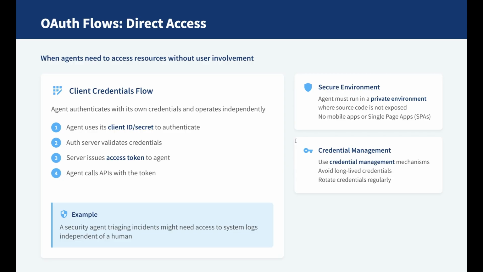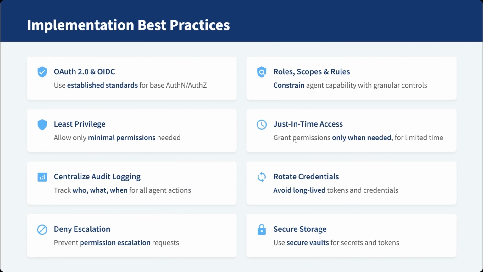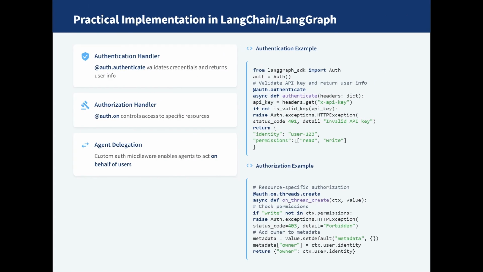Implementation best practices. Let's summarize the best practices for implementing secure agent authentication and authorization. Use OAuth 2.0 and OpenID Connect as your standard base. Constrain what agents can do using roles, scopes, and fine-grained rules. Follow the least privilege principle. Give only what's absolutely necessary. Implement just-in-time access, permissions granted only when required. Centralize audit logging for full visibility across all agent actions. Rotate credentials regularly to prevent misuse. Deny escalation. Never let agents request higher permissions dynamically. And always store secrets securely, using vaults or encrypted credential stores.